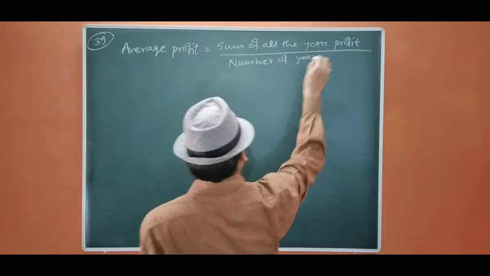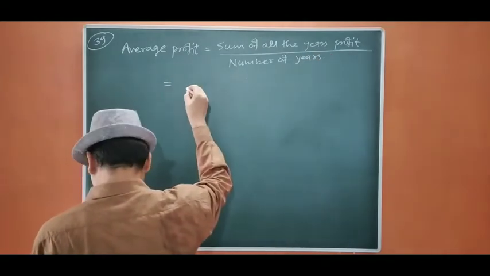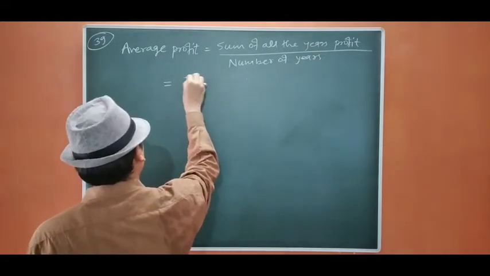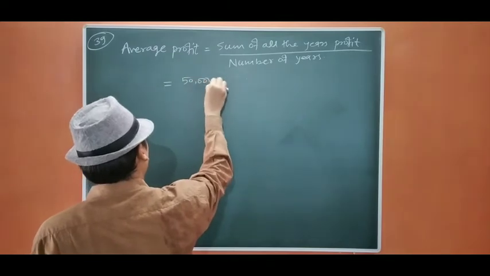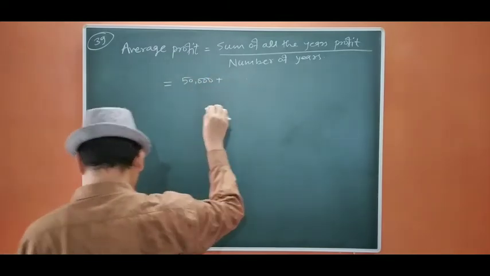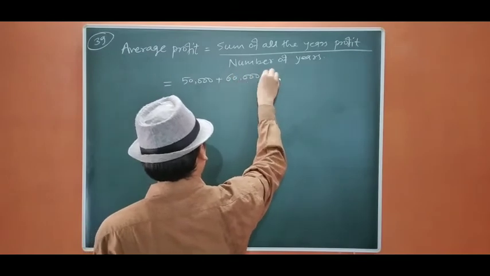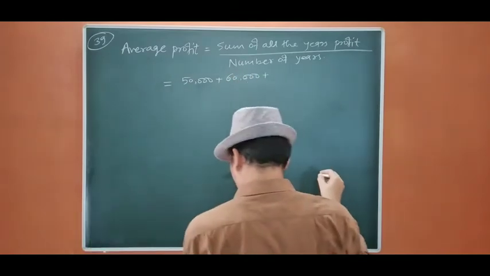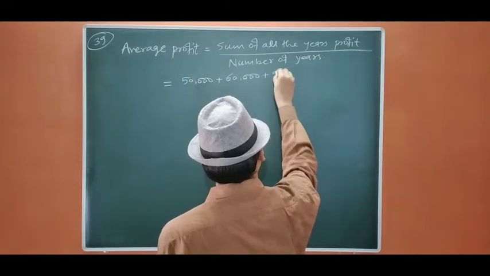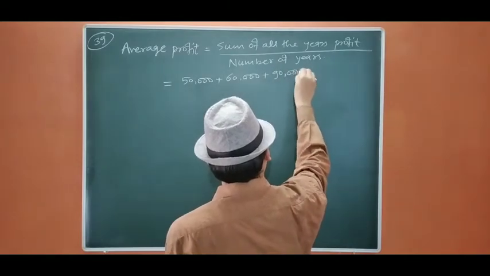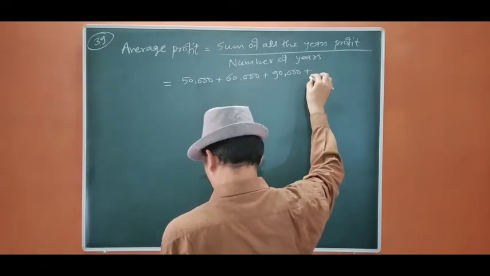Okay, so the profits are given to us: 50,000 plus 60,000 plus 90,000 and plus 70,000.